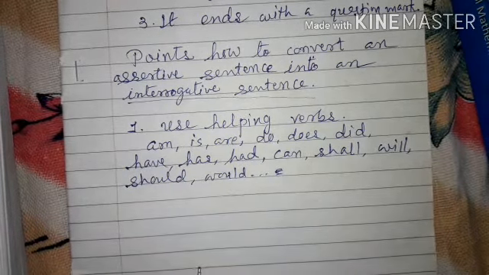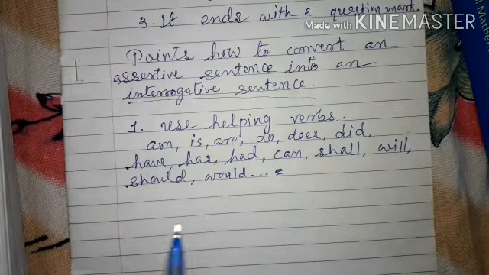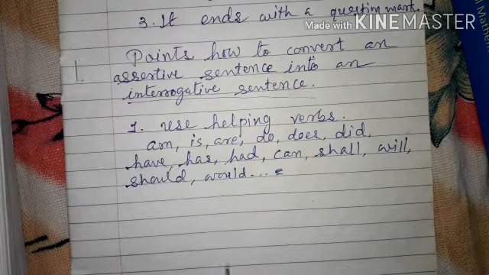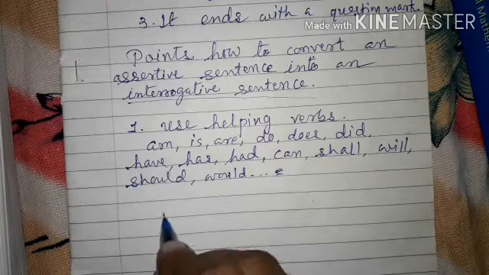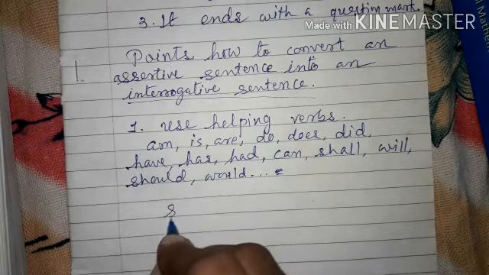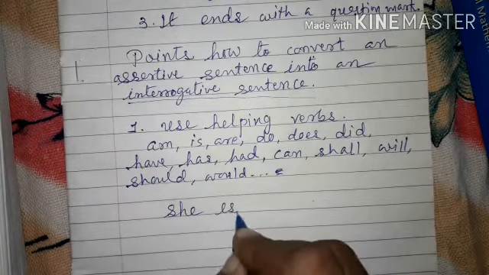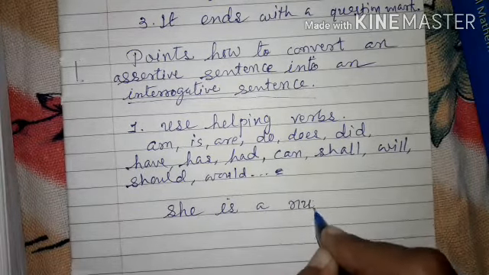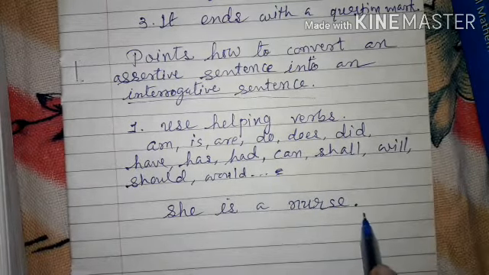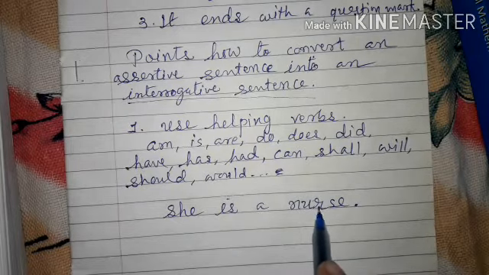Remember these things. Now with the help of one assertive sentence, we'll try to convert it into an interrogative sentence. For example, she is a nurse. As this is a statement, it is an assertive sentence.